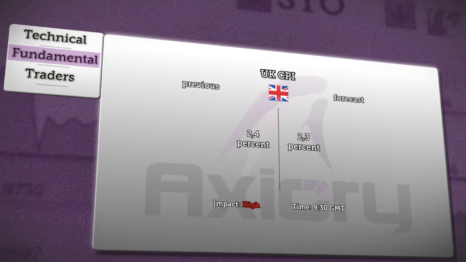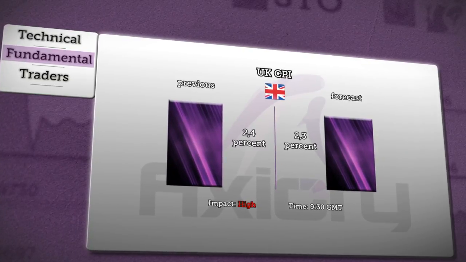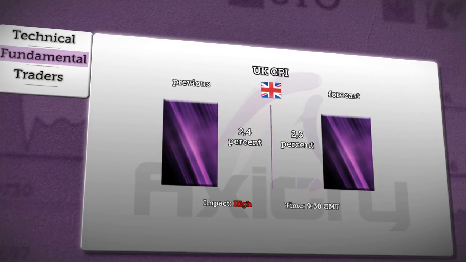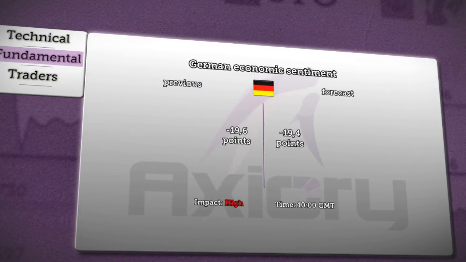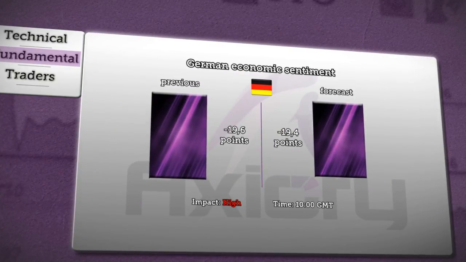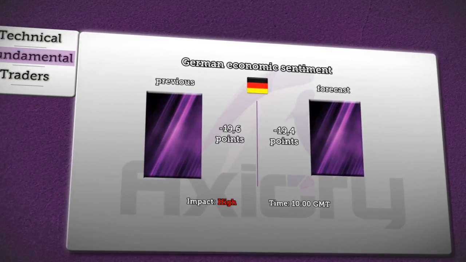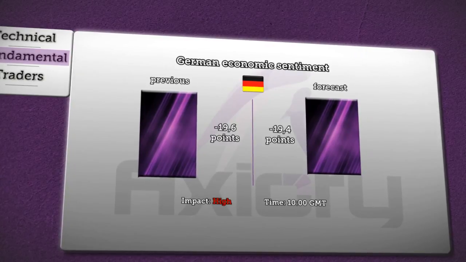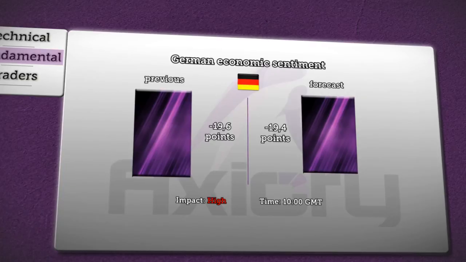Office for National Statistics is going to publish at 9:30 a.m. GMT figures about CPI in the UK. It's expected inflation will decline from 2.4 to 2.3%, while it will have a high impact on the sterling. Next at 10 a.m. GMT, ZEW will publish figures about German economic sentiment. Analysts are expecting high impact on the euro and a slight improvement from minus 19.6 to minus 19.4. These readings are still favouring pessimism.